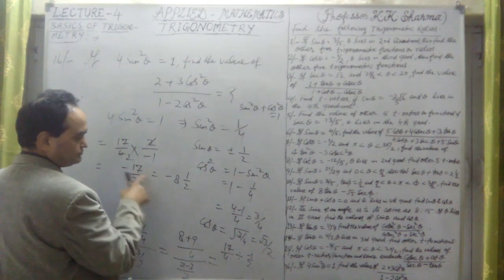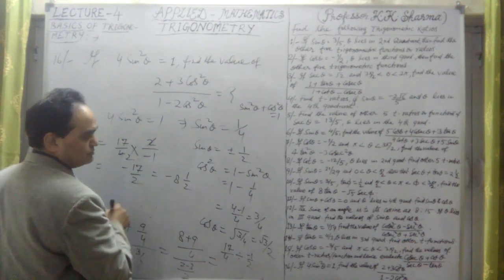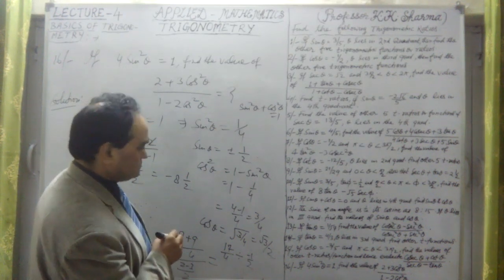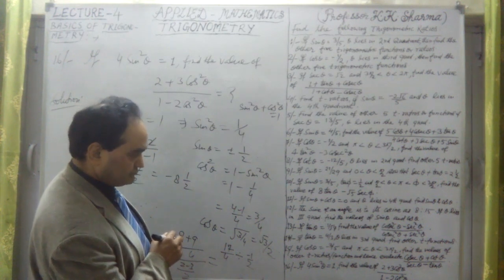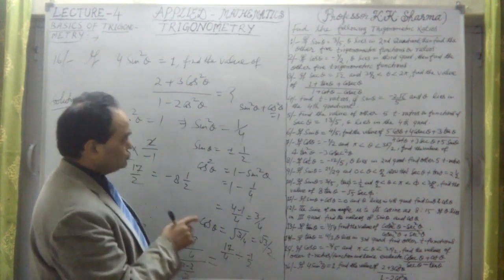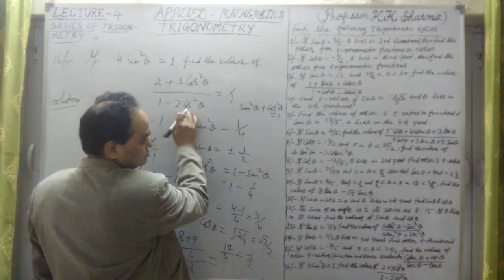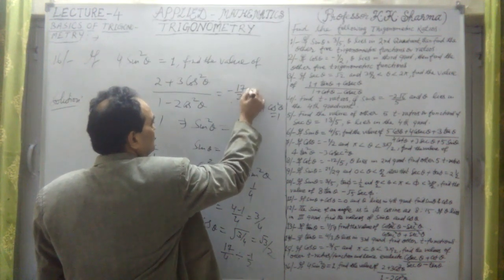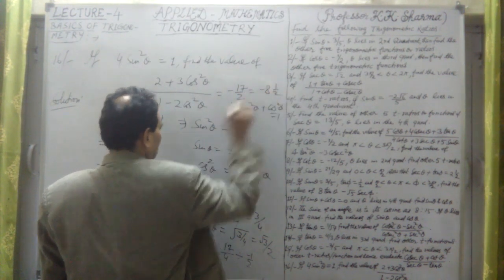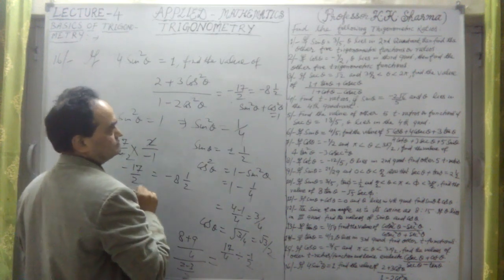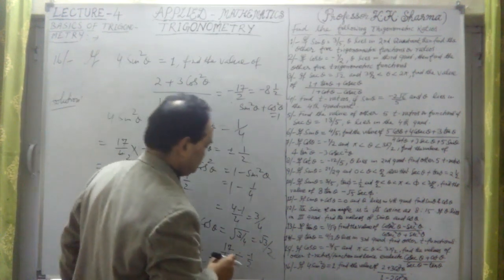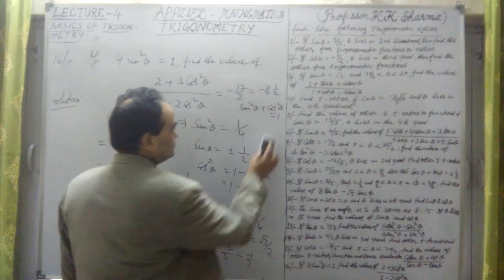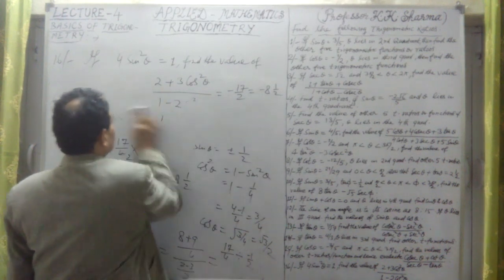This is the answer here. 2 plus 3 cos square theta upon 1 minus 2 cos square theta is minus 17 upon 2, or minus 8 and a half. It is not positive but a negative value. So this is the answer of the 16th question.